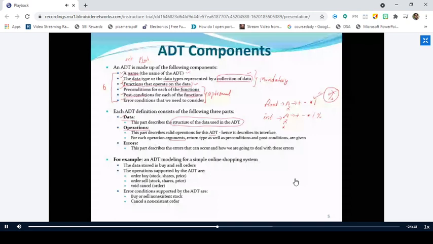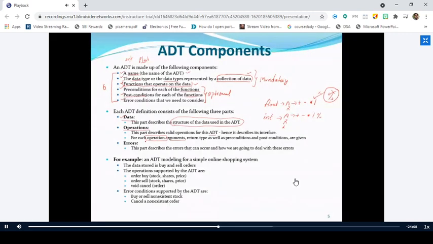But remember that an operation is, for example, if you take stacks, you can insert an element into the stack, or you can delete an element from the stack. If you take the queues data structure, you can insert or you can delete an element, right? So these are the valid operations. Operations are nothing but functions. So whenever you want to implement an operation on a particular data structure, you should implement it by making use of functions. This point I told in the earlier session also, in the earlier slide, right?